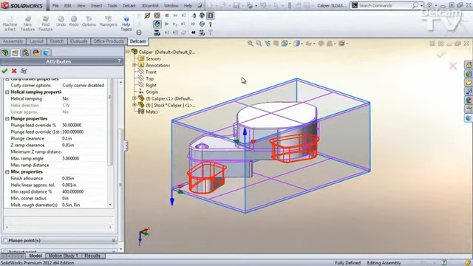So you see we have several improvements that hopefully will make your DFS interface easier to work with and more consistent with SolidWorks.